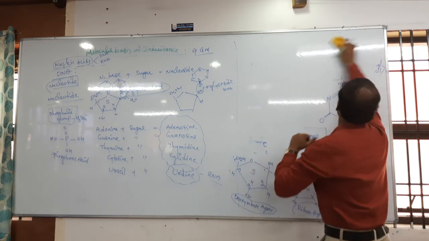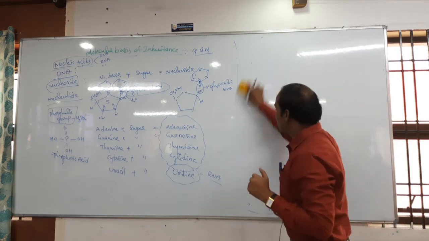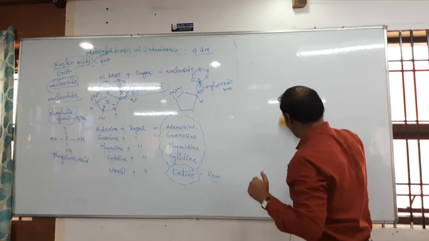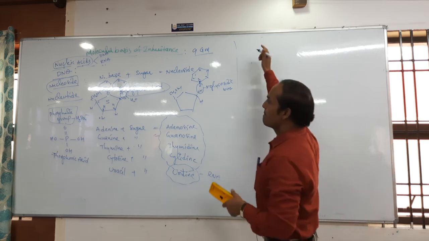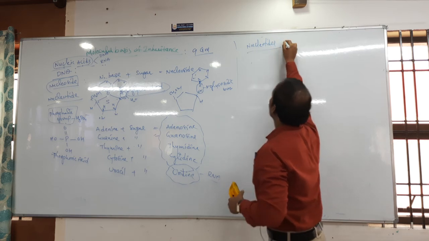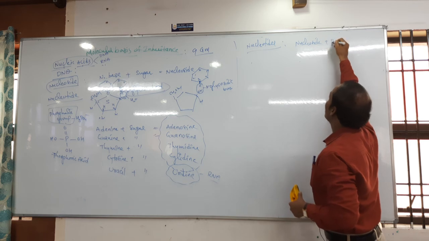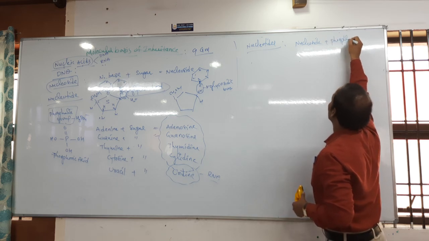Okay, let us discuss the types of nucleotides present in the DNA. Nucleotide means nucleoside plus phosphate.